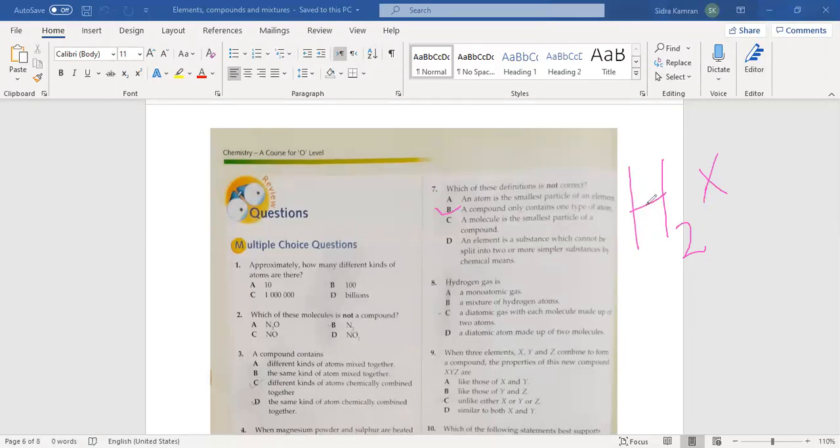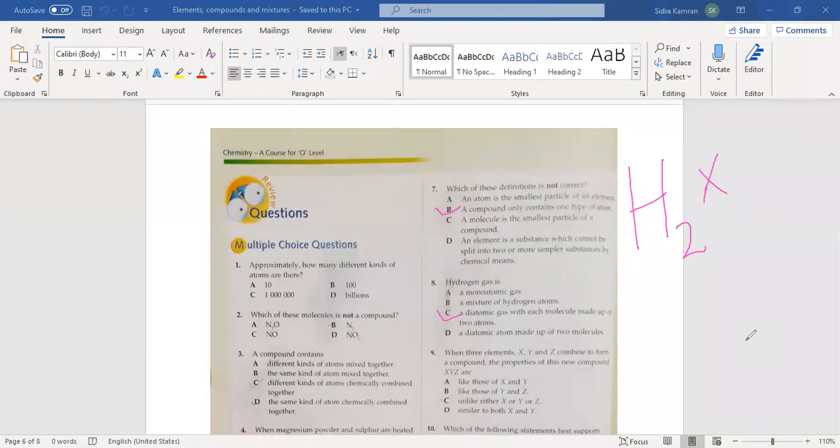Okay, Muskan. Miss, the answer of question 8 is C, diatomic gas. Yes. The answer is C. Why is option A wrong, Muskan? A, monatomic gas.